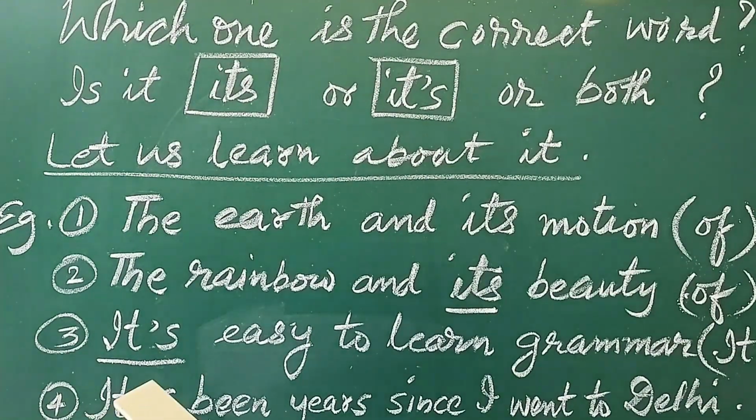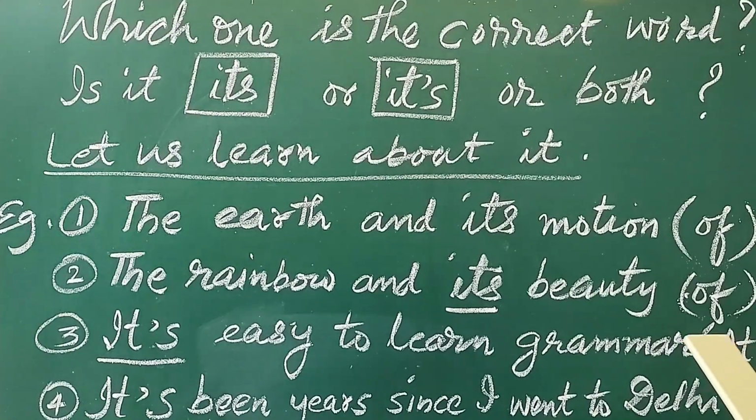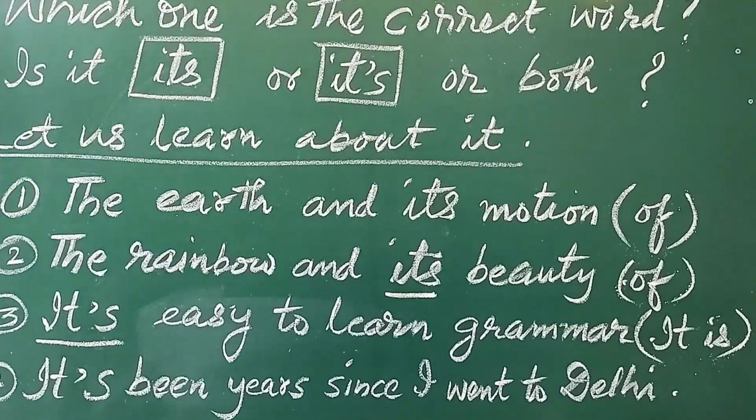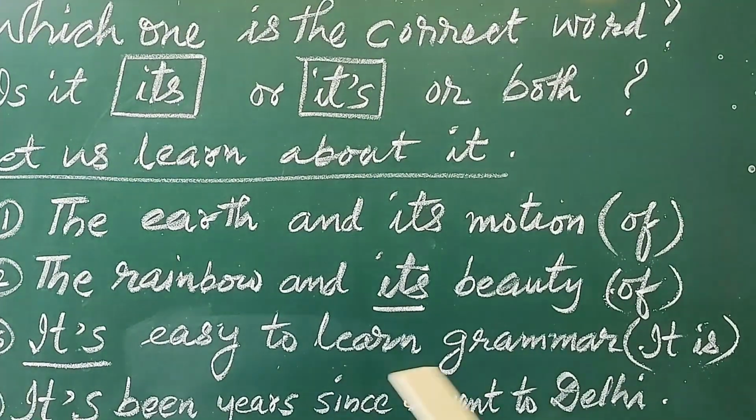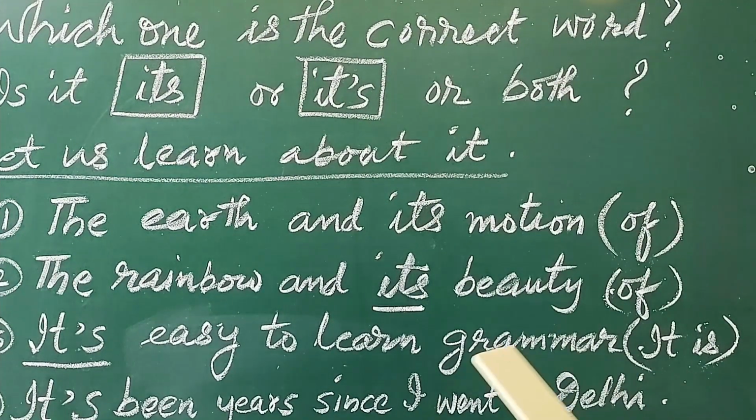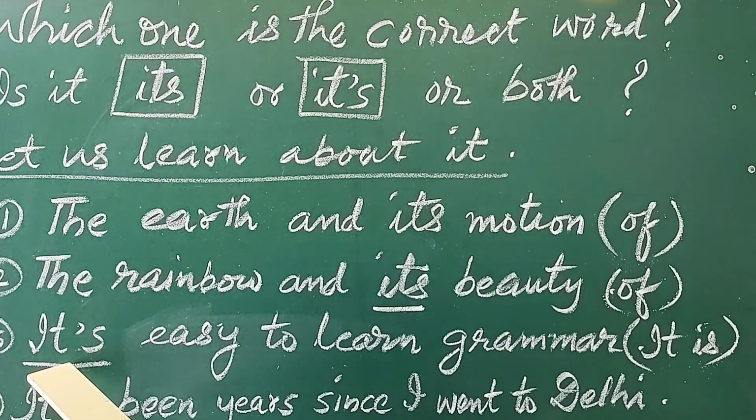Here it is written as "it's" and we pronounce it as "it's", but the full form of "it's" is "it is". But in English, "it's" is called a shortened form.